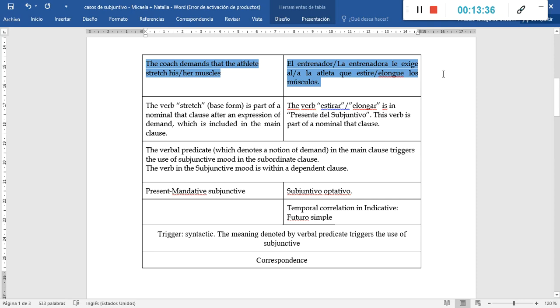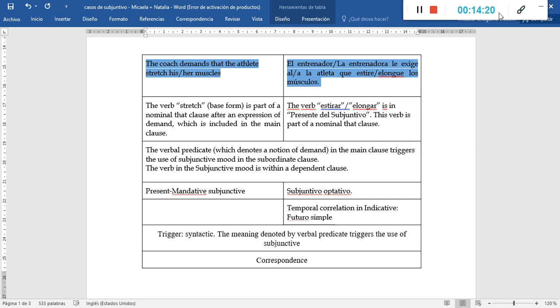We have said that this subjunctive form is within a dependent clause, so we can say that this is an instance of subjuntivo optativo in which the subjunctive mood can be identified within a subordinate nominal clause that comes after the notion of command. I have repeated that part because I am taking the information you have on your handbook on page 123.